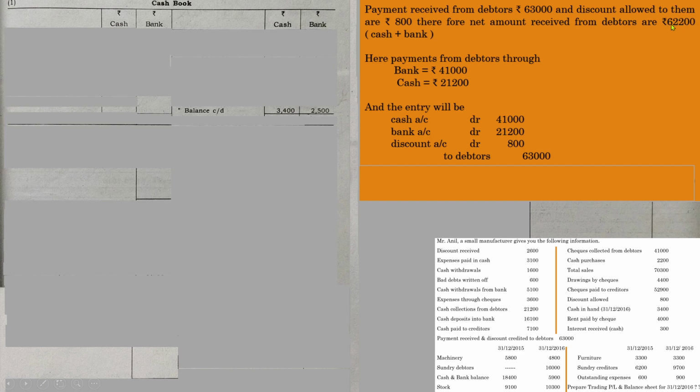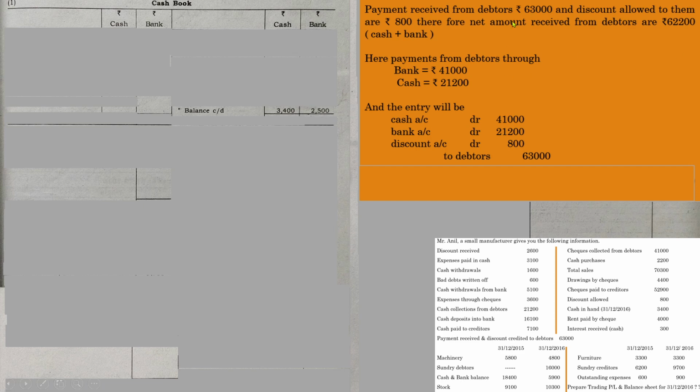This 62,200 is made up like this: bank payment made by debtors through check, that is through bank, is 41,000, and payment made by debtors by way of cash is 21,200. If you add these two amounts, you will get 62,200, and if you adjust this 800, you will definitely get the total amount 63,000.